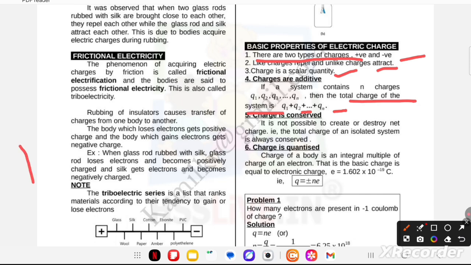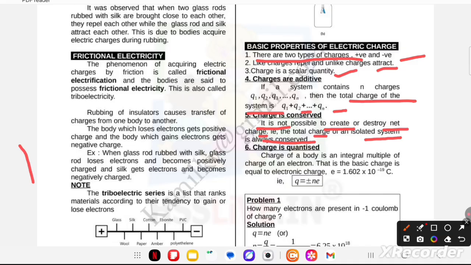Now, the fifth property, everyone knows, charge is conserved. It is not possible to create or destroy a net charge, that is, the total charge of an isolated system is always conserved. Now property number 6, charge is quantized.